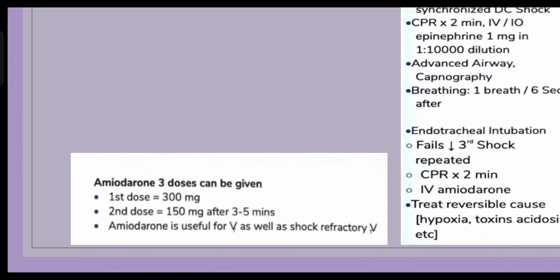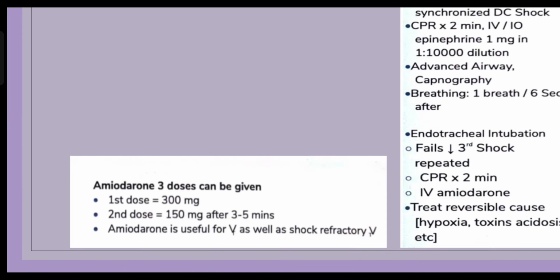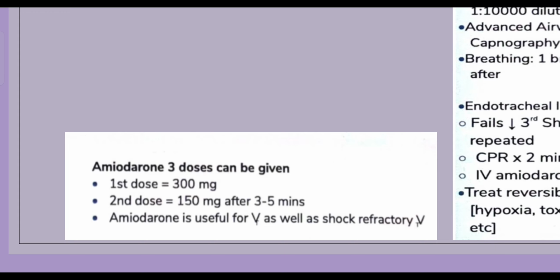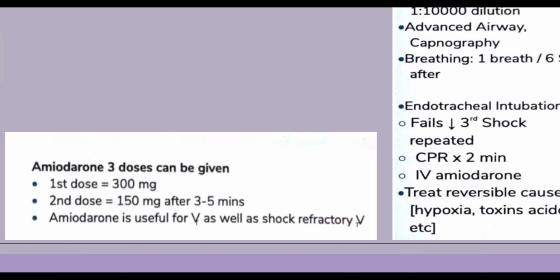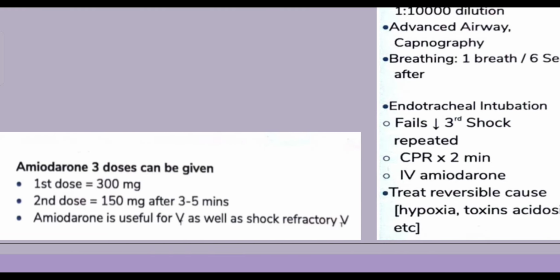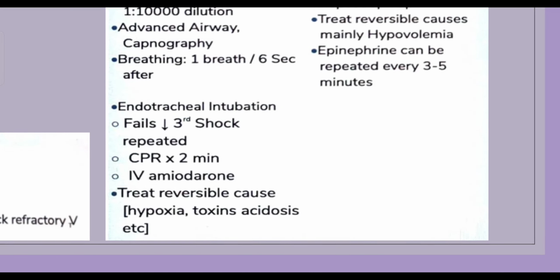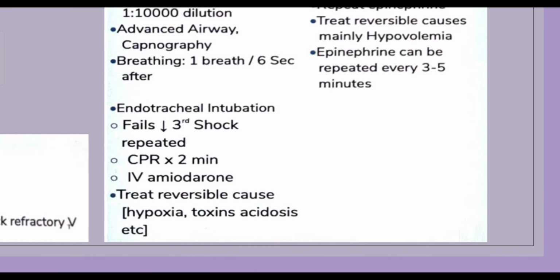But amiodarone is useful for ventricular tachycardia anyway, and it is also useful if it is a shock refractory ventricular tachycardia in the patient. Along with this, another thing to be looked up for is treat reversible causes. I have already mentioned what I mean by reversible causes, like hypoxia, acidosis, toxins. They have to be also considered in the patient because they could have been responsible for triggering these arrhythmias.